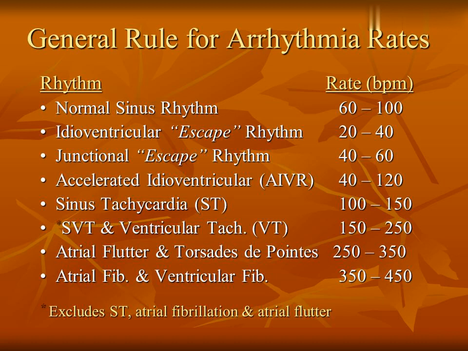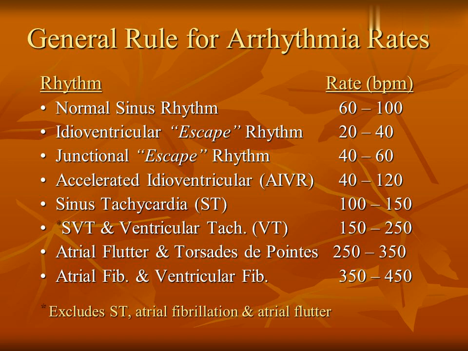General rule for arrhythmia rates. Rhythm, rate in BPM. Normal sinus rhythm 60 to 100. Idioventricular escape rhythm 20 to 40. Junctional escape rhythm 40 to 60. Accelerated idioventricular, AIVR, 40 to 120.